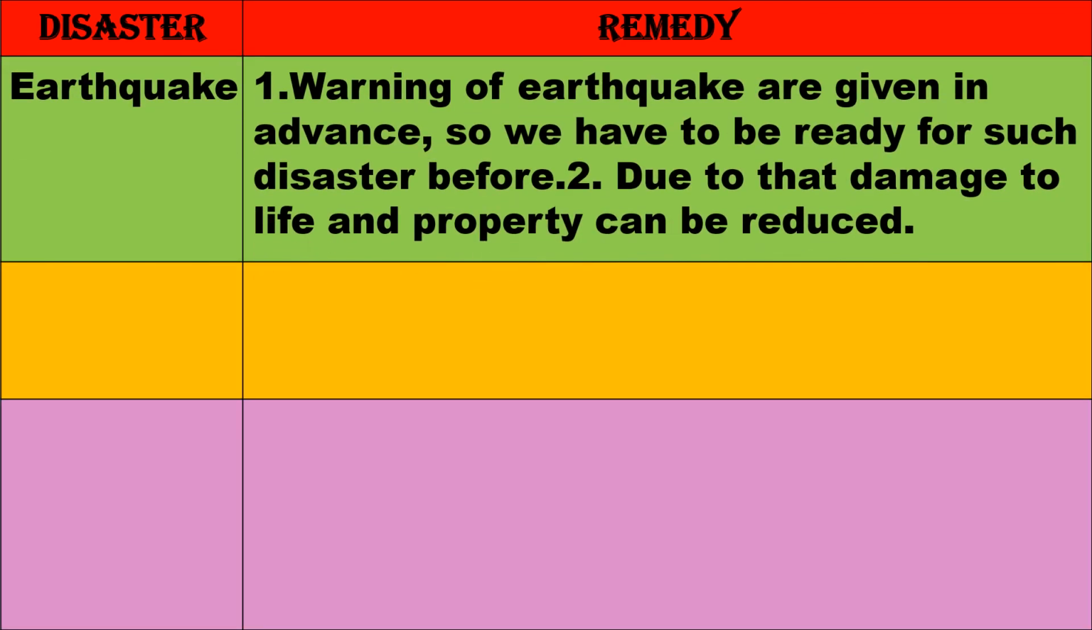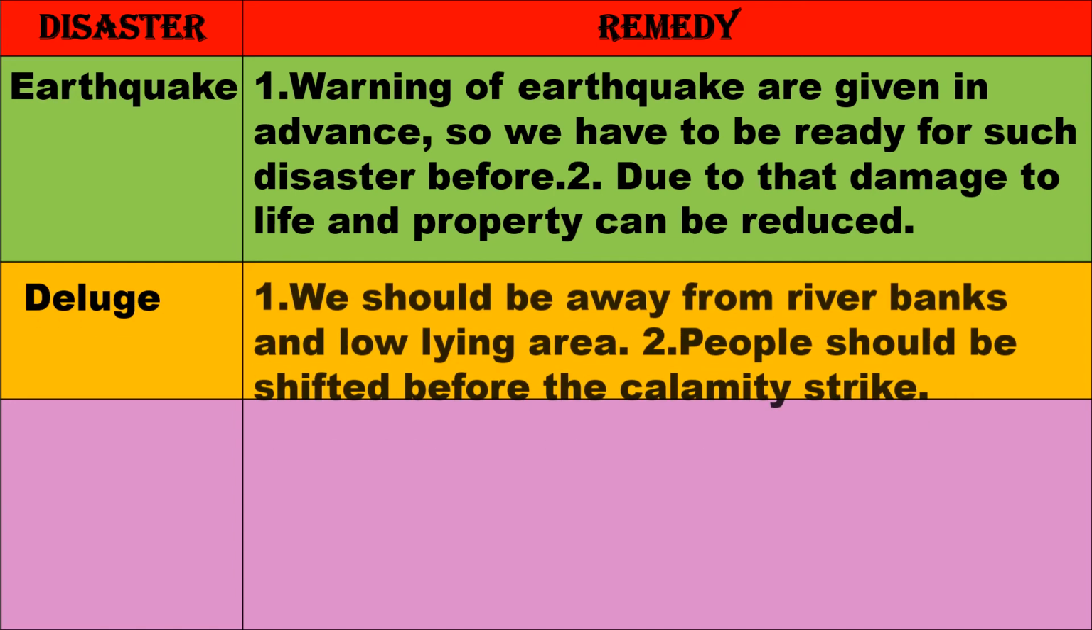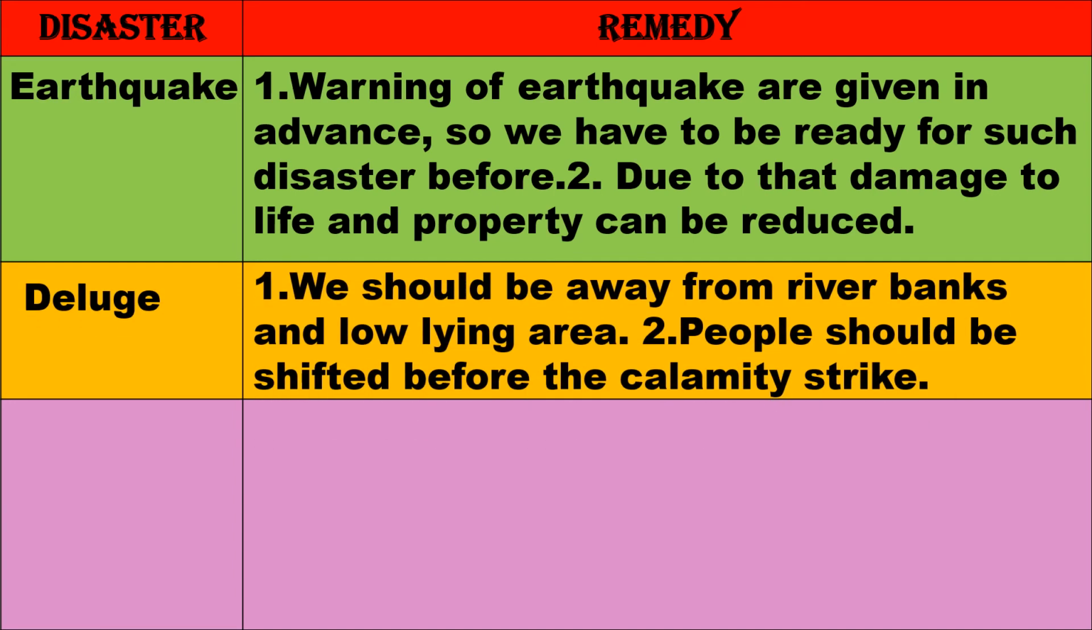Earthquake: Warnings of earthquakes are given in advance, so we have to be ready for such a disaster beforehand. Due to that, damage to life and property can be reduced. Deluge: We should stay away from river banks and low-lying areas. People should be shifted before the calamity strikes.